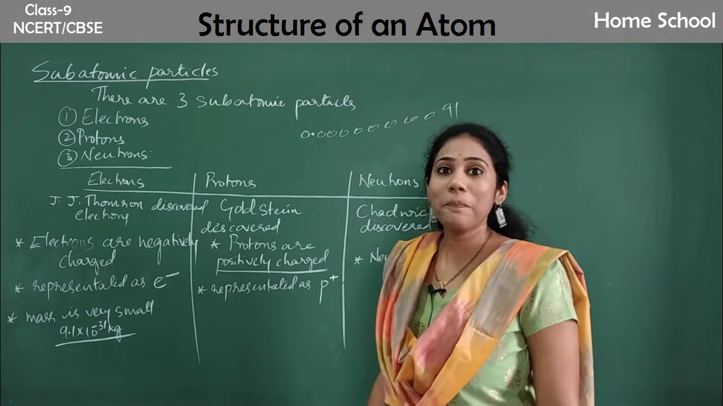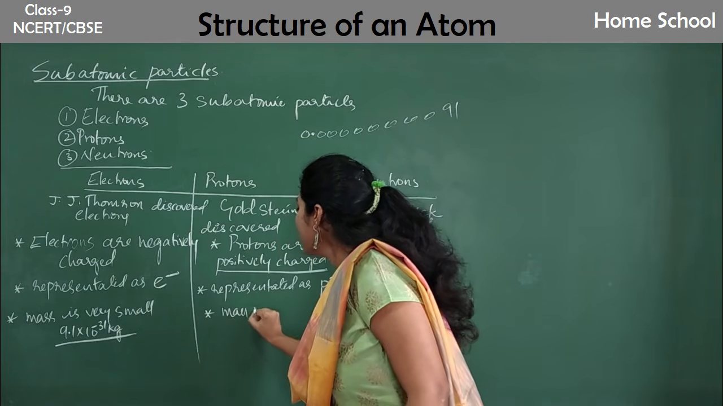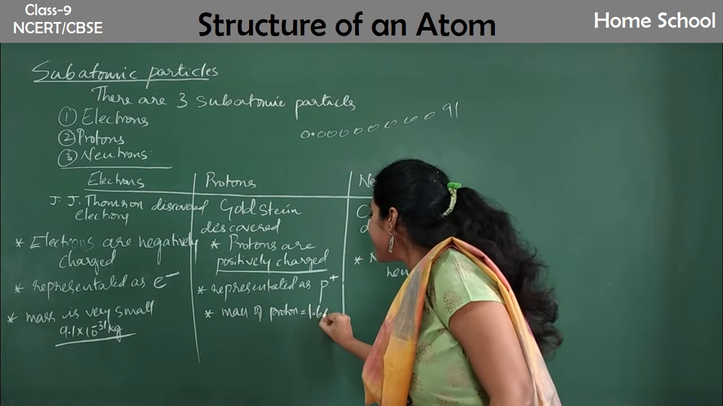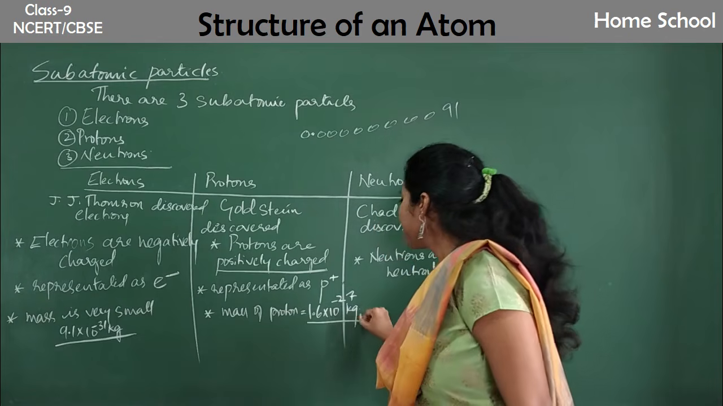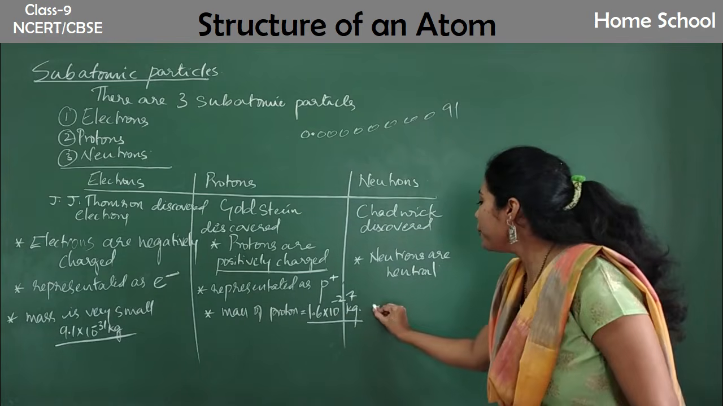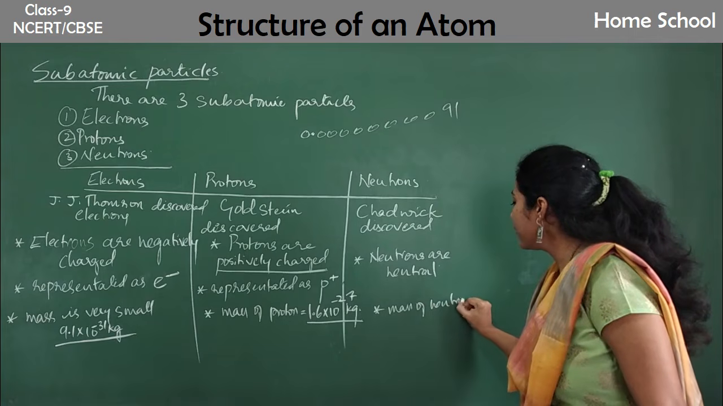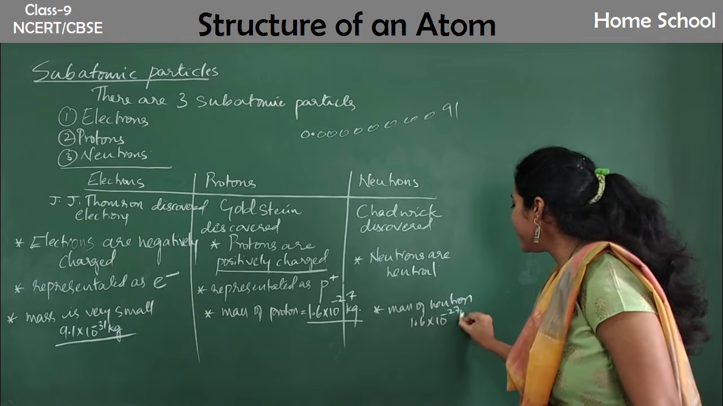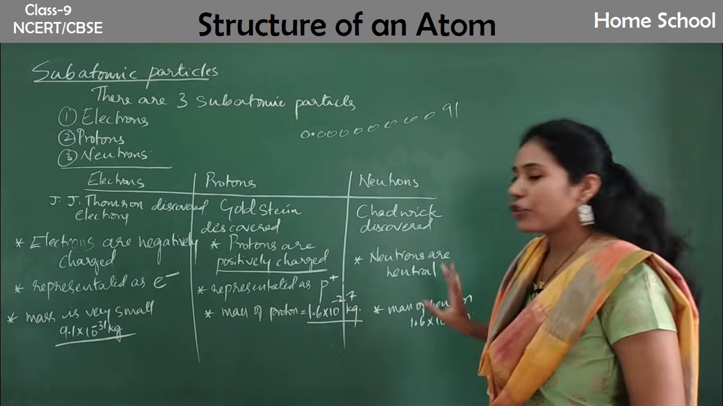And the mass of a proton is 1.6 into 10 to the power of minus 27 kg. The mass of a neutron is also 1.6 into 10 to the power of minus 27 kg. So both have the same mass. Proton as well as neutron have the same mass.